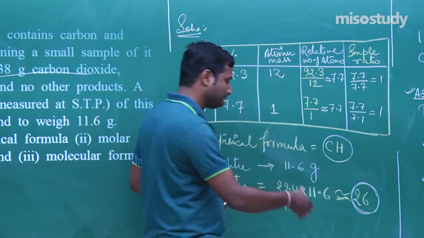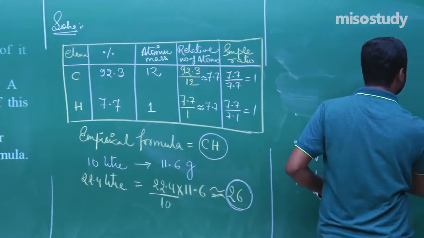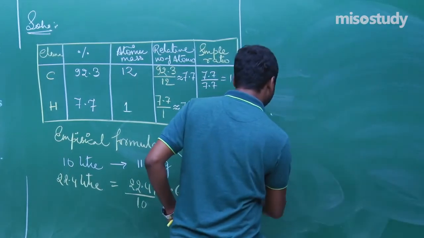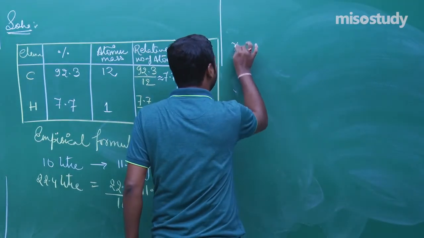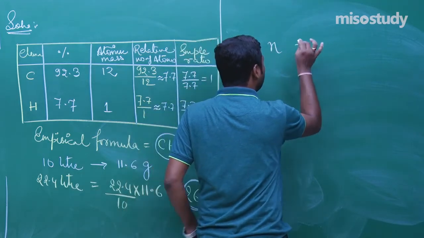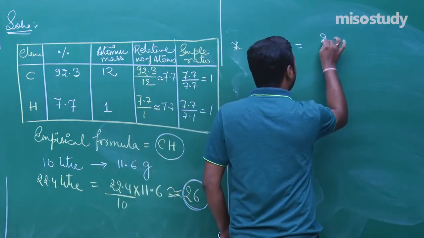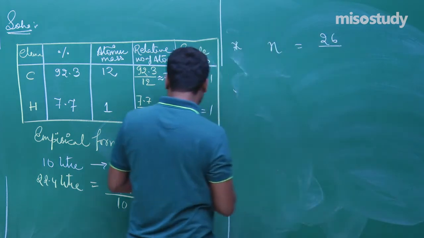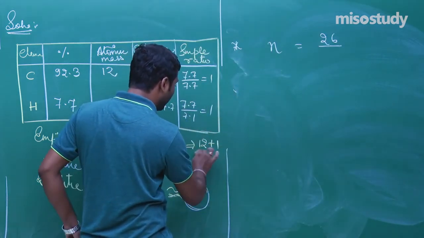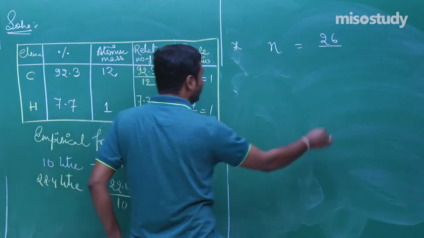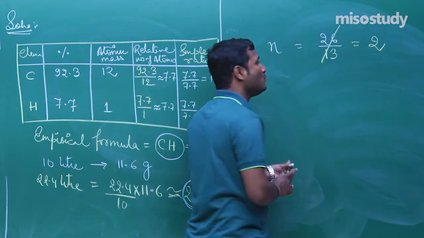I am moving here. Check it out. What I am telling, listen carefully. Now we have to find the value of N. N is equal to molecular formula mass over empirical formula mass. 26 upon, here CH, what is the empirical formula mass? 12 plus 1, that is 13, divided by 13. N is equal to 2.